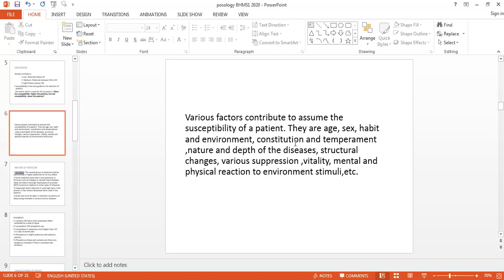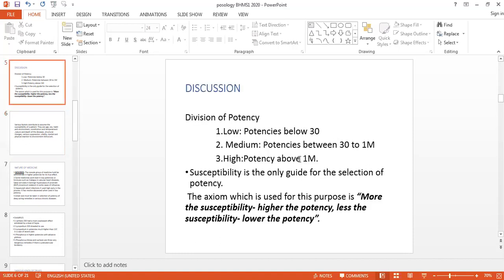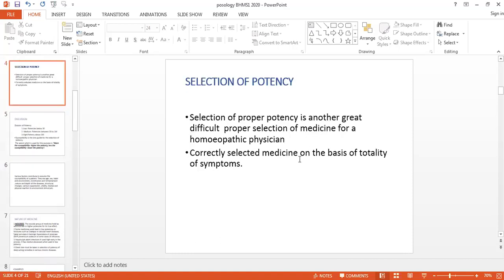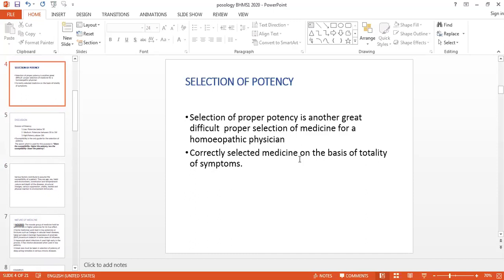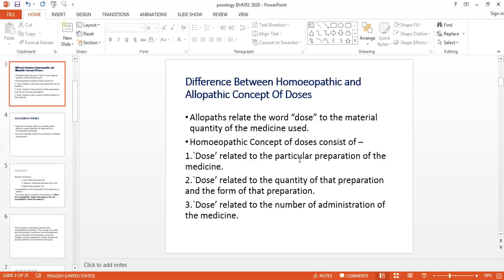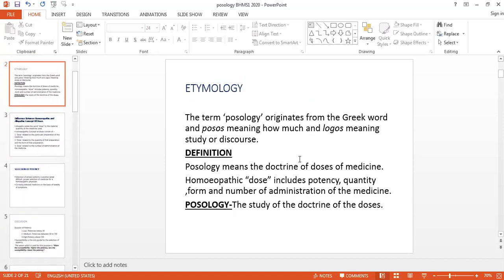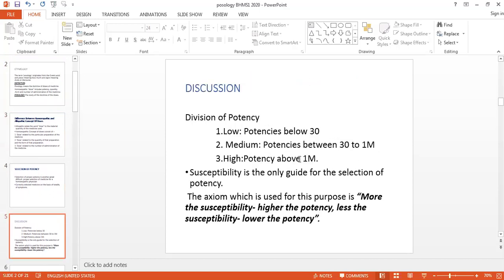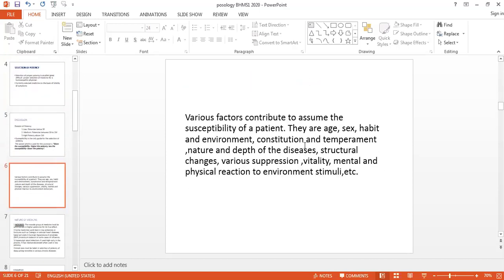So next time we will see the constitution and the temperament. Today we have seen the types of potencies, how the selection of the potency should be, then the difference between the allopathy and the homeopathic doses, and also the definition. So these are the factors which affect the selection of potency.